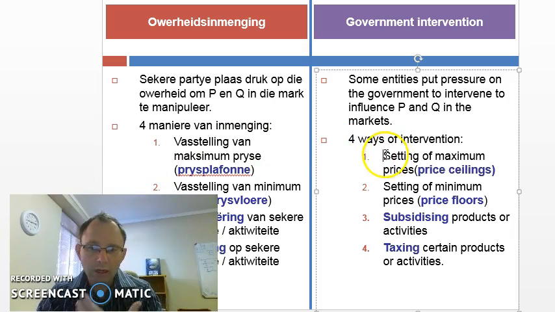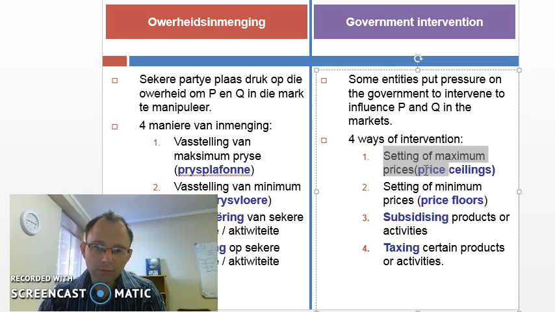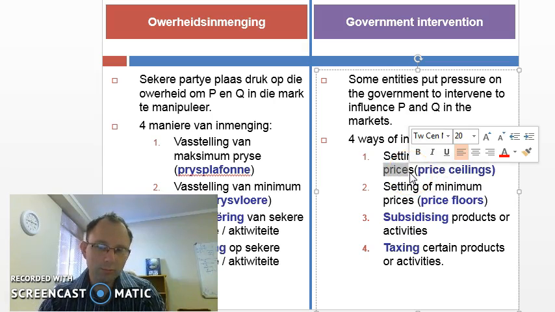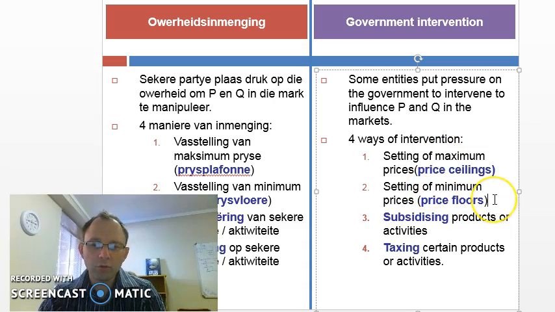On a first year economics level, we will only look at two. So it will be an introduction to what is actually done by governments. The first one we will have a look at is maximum prices. We can also call it a price ceiling. And the second one will be minimum prices, or a price floor. So first question to you: what does maximum price mean? What does minimum price mean?